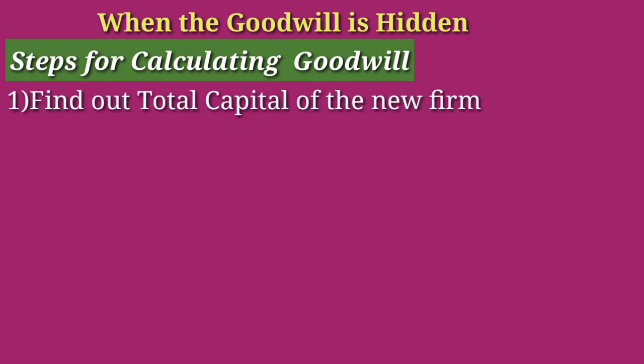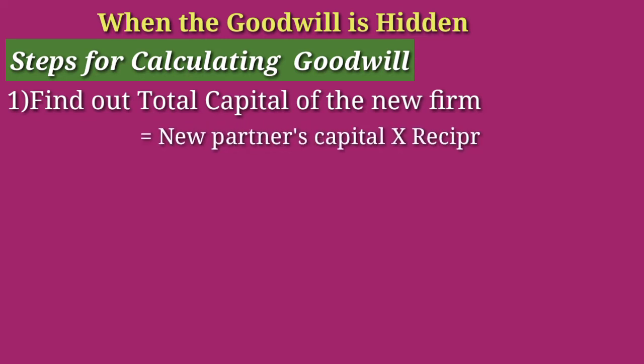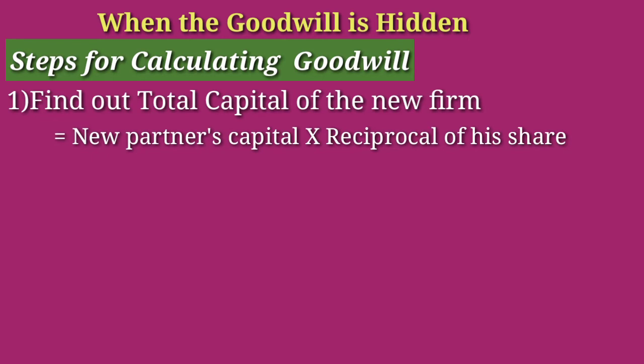The first step is to find out the total capital of the new firm. For finding out the total capital of the new firm, the new partner's capital is taken as the basis. So the first step is to find out the total capital of the firm. For this, we can use the equation: new partner's capital into the reciprocal of his share. This is the equation: new partner's capital into reciprocal of his share.